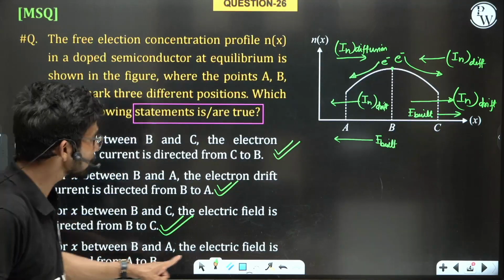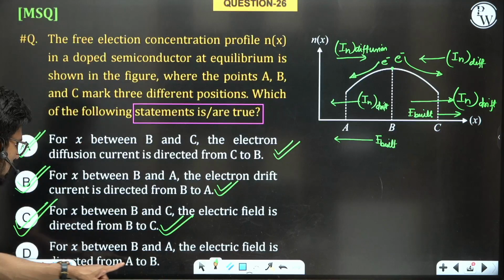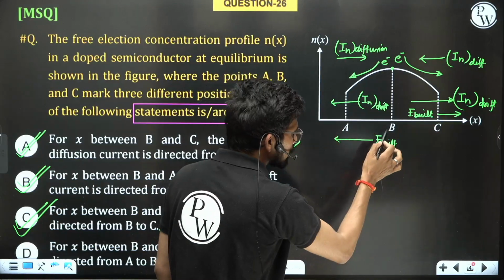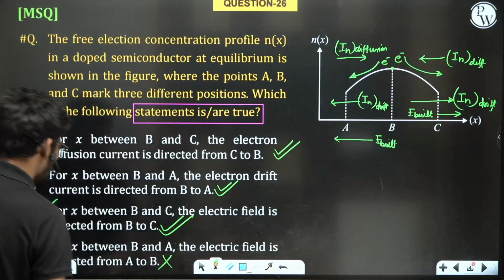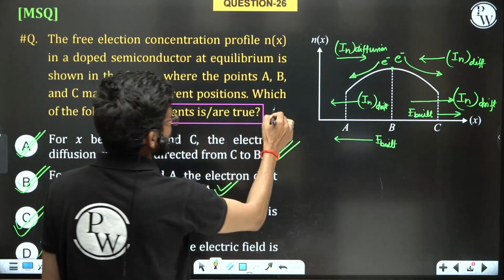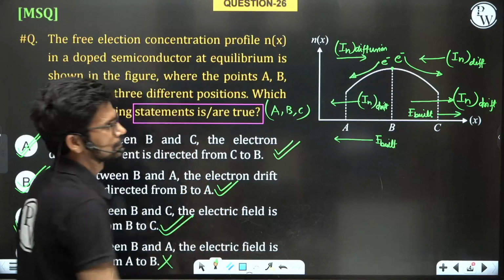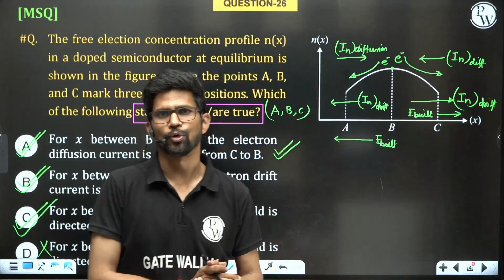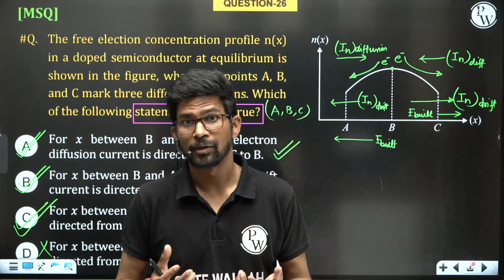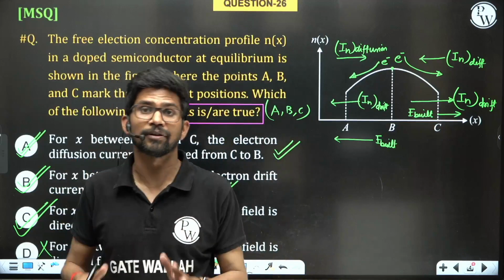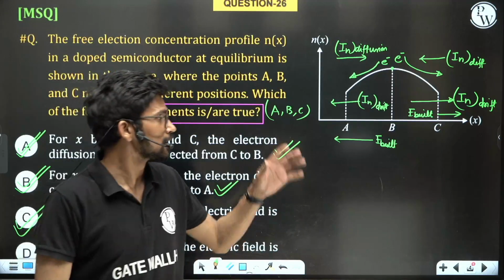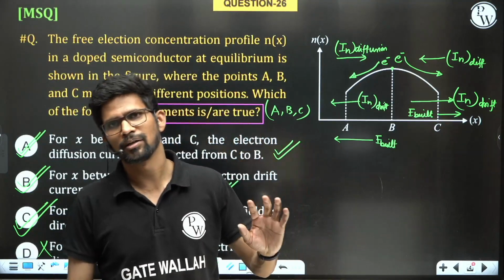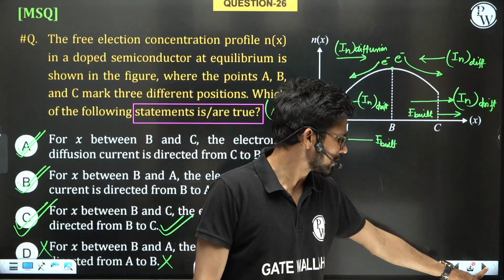For x between B and A, the electric field is directed from A to B. This is a wrong option. We have found that in the region AB, the electric field must be from B to A, not from A to B. So options A, B and C are correct. It is a very beautifully formed question on the diffusion and drift concept of non-uniform doping, and how the internal electric field gets developed. If you know this concept, you can answer this question very easily. Otherwise, you will find this question very, very tough. So let us discuss the next question.